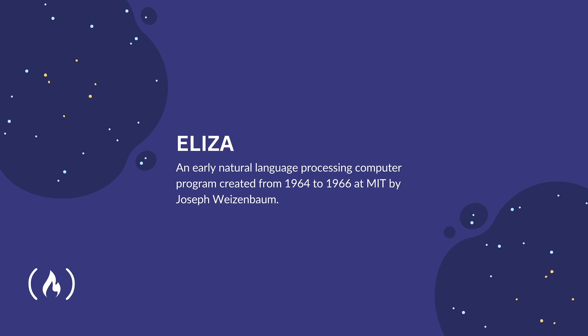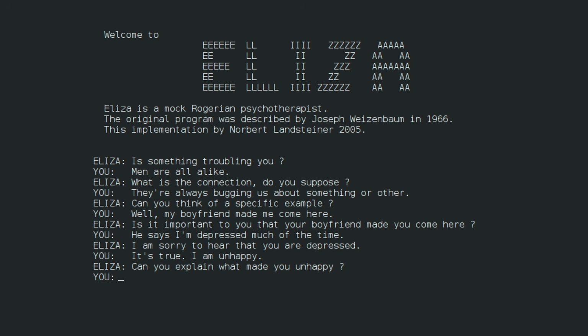Let's start off by looking at the history of language models, starting with the first AI, ELIZA, back in the 60s. ELIZA is an early natural language processing computer program created from 1964 to 1966 at MIT by Joseph Wcislo. ELIZA was designed to simulate a conversation with a human being. ELIZA had a special knack for mimicking a Rogerian psychotherapist, someone who essentially listens attentively and asks probing questions to help people explore their thoughts and feelings.